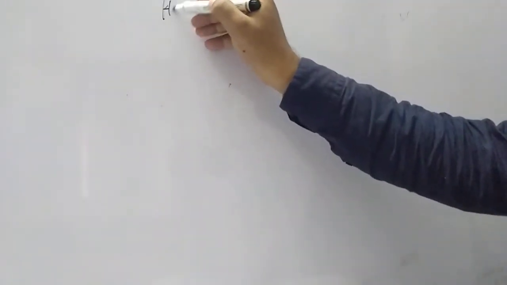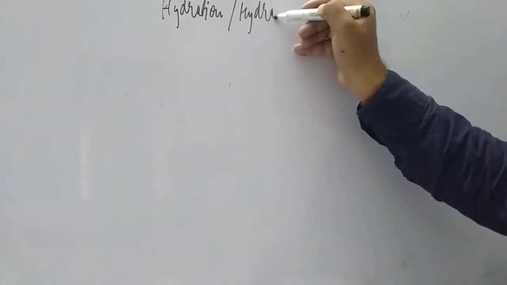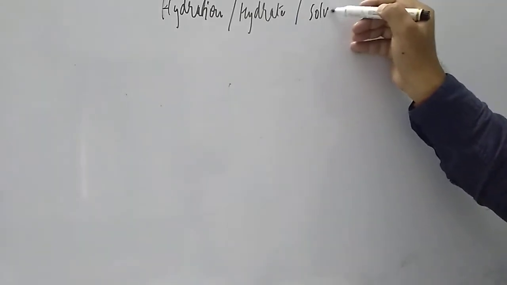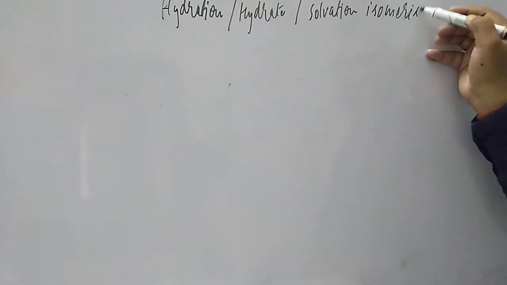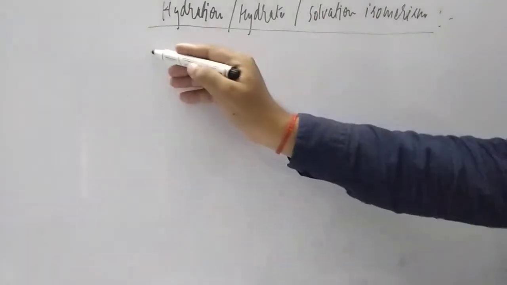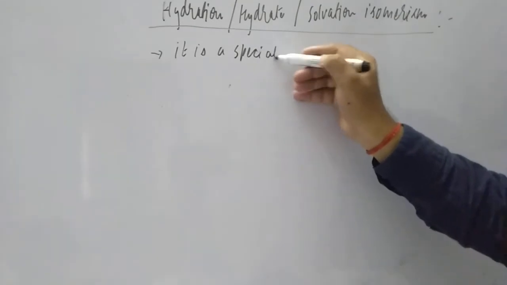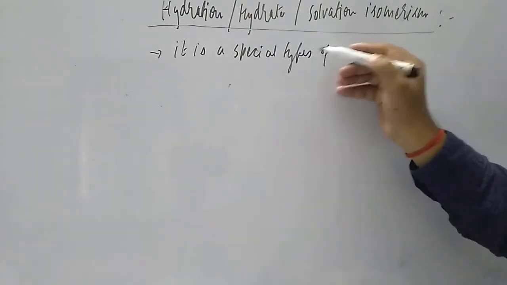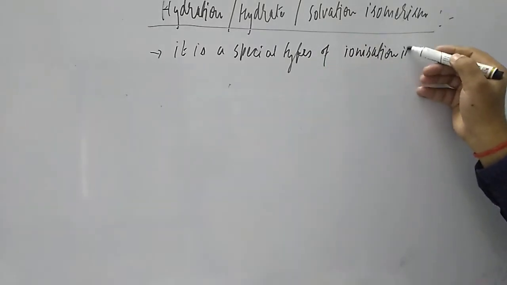The next type is hydration isomerism. So let us see, student, you can say hydration, or hydrate, or solvate isomerism. These all are the same name. It is a special type of ionization isomerism.